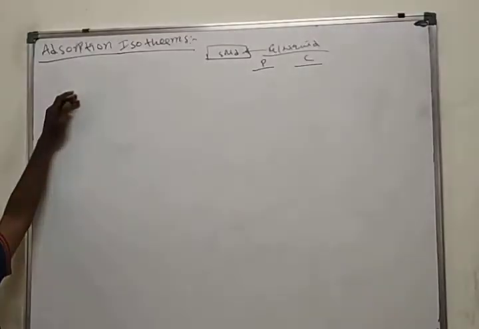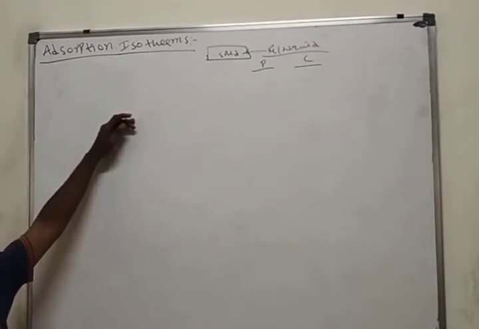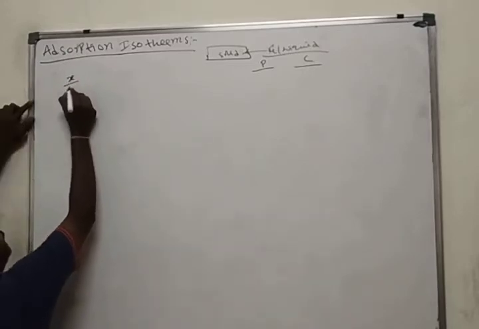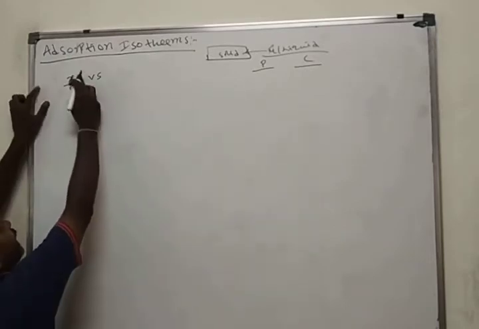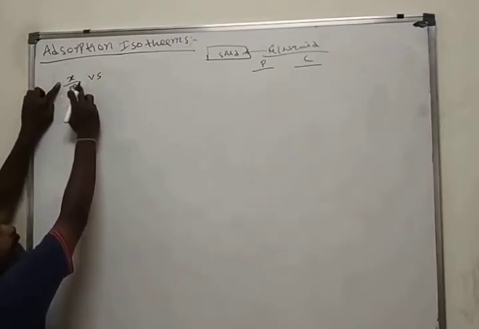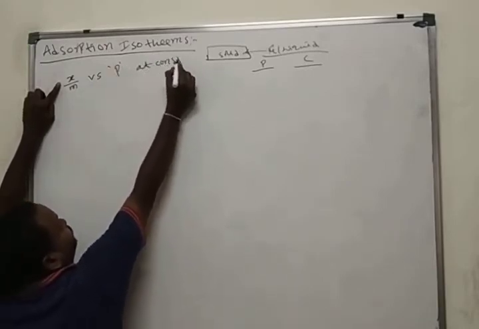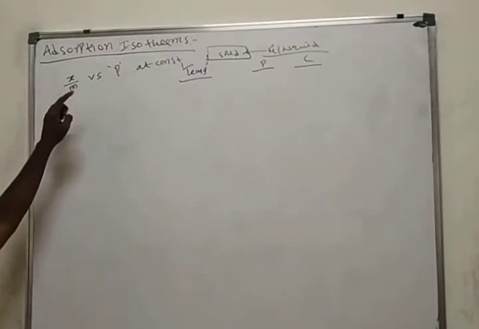The curve which is obtained when we draw the graph between x by m, where x is the amount absorbed and m is the amount of absorbent, versus pressure at constant temperature, we call the absorption isotherm.